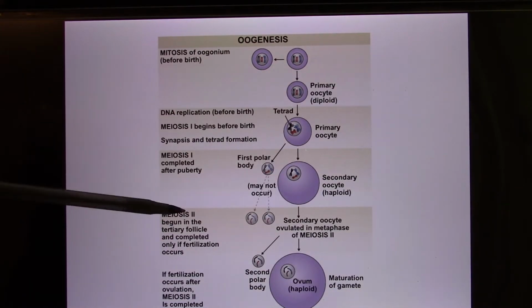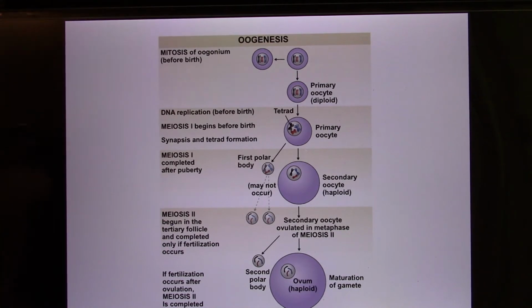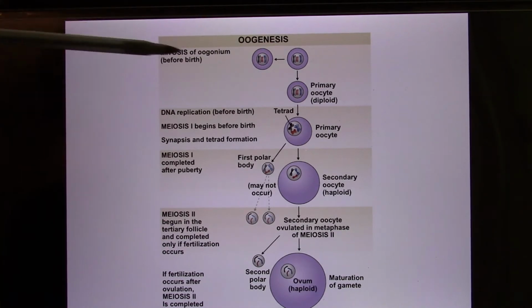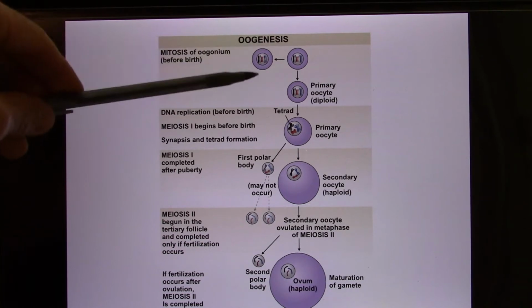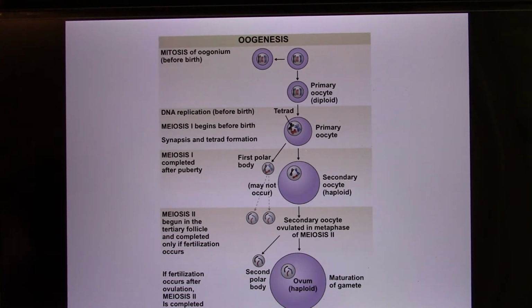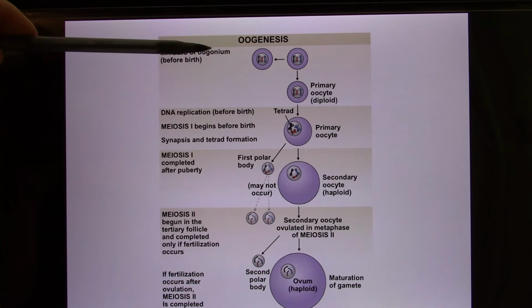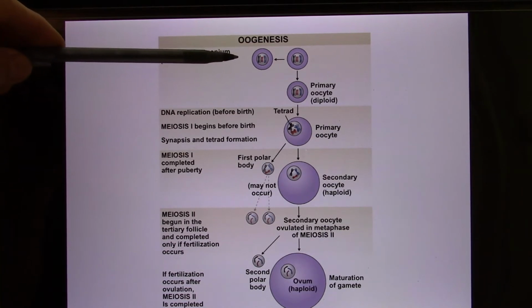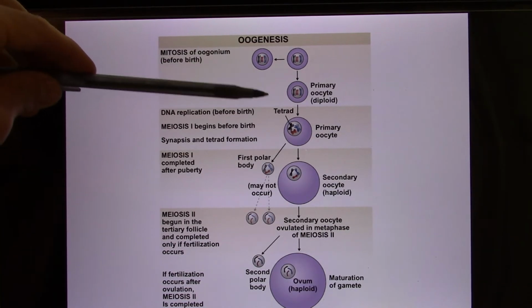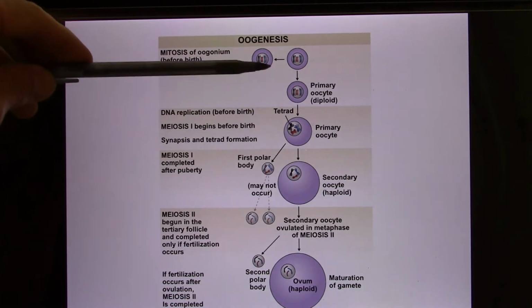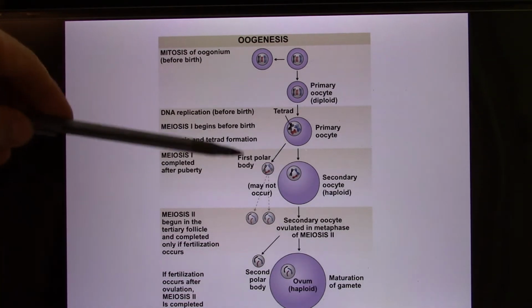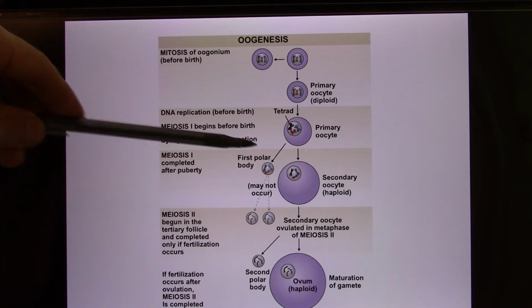Female production of the egg is called oogenesis. After birth, they have primary oocytes, and this number is fixed. They duplicate the chromosomes, get ready to divide, and suddenly they stop.